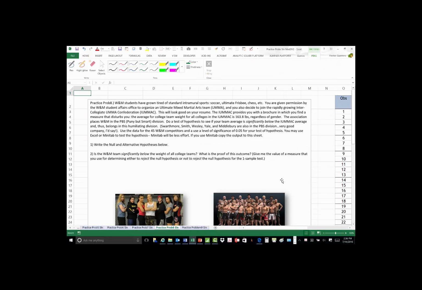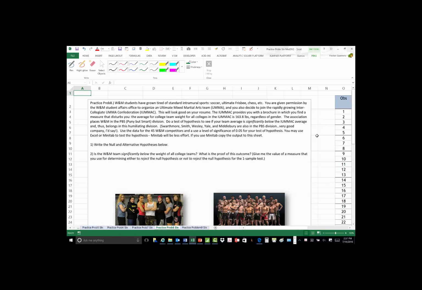this very carefully. The first thing in a hypothesis test that you have to determine is what kind of a test you're going to be performing. In this particular case, in problem 8, we're going to perform a one-sample hypothesis test. And so in a one-sample hypothesis test, you are taking a single sample that you derive someplace, you do a survey, and you're going to compare it to a standard.